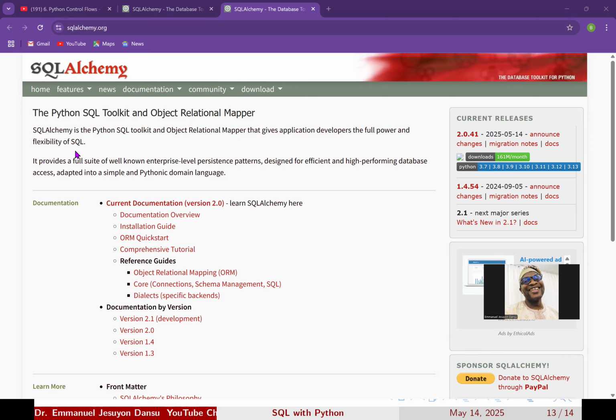But SQLite has the advantage of being very light, and you have tons of SQL stuff on the phones that you carry around. SQLAlchemy provides a full suite of well-known enterprise-level persistence patterns designed for efficient and high-performance database access, adapted into a simple and Pythonic domain language. So if you want to really go deep into SQLAlchemy, you can do that for sure.